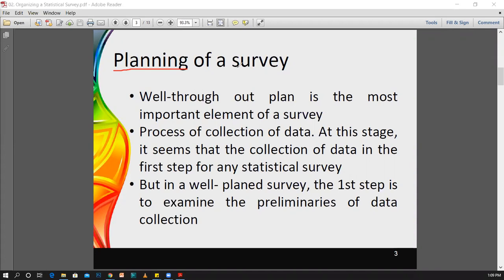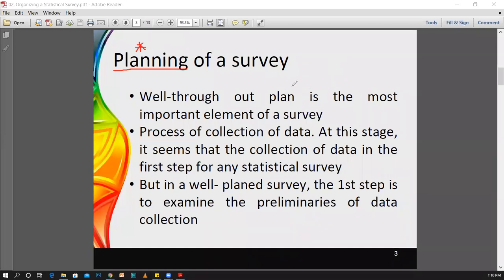If you are going to conduct a survey, the most important thing should be good planning. If we have well planned our survey, then it would be really easy for us to collect, analyze, and go on to the further procedures. Collection of data seems to be the first step for a statistical survey.